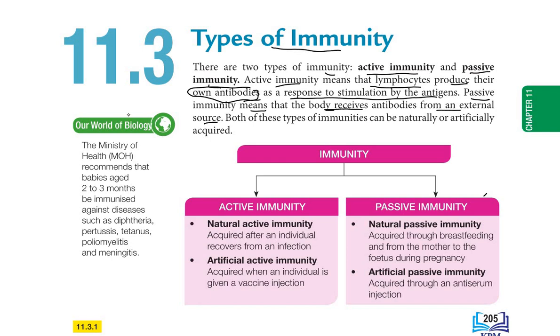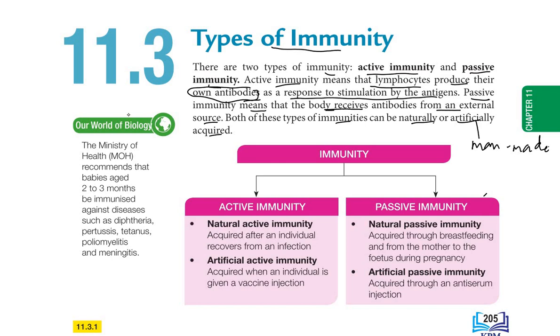Both of these types of immunity can be naturally or artificially acquired. Naturally means it occurs by itself, occurs naturally in our body. Artificially, in other words, is man-made, usually by injection. We inject something inside our body.